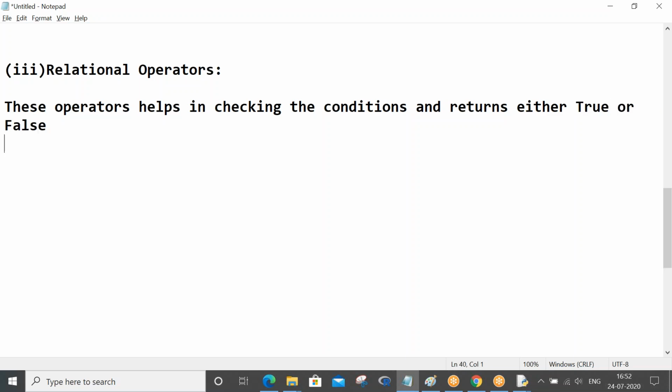So basically we apply different conditions in programming, and we use relational operators a lot for that.